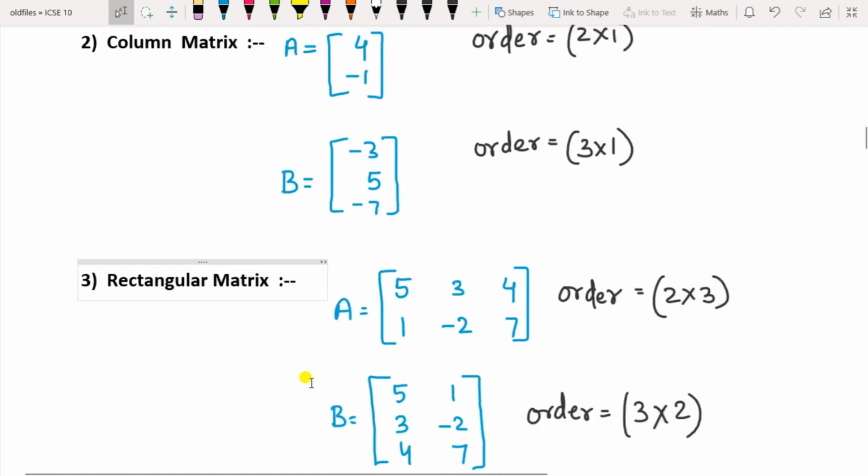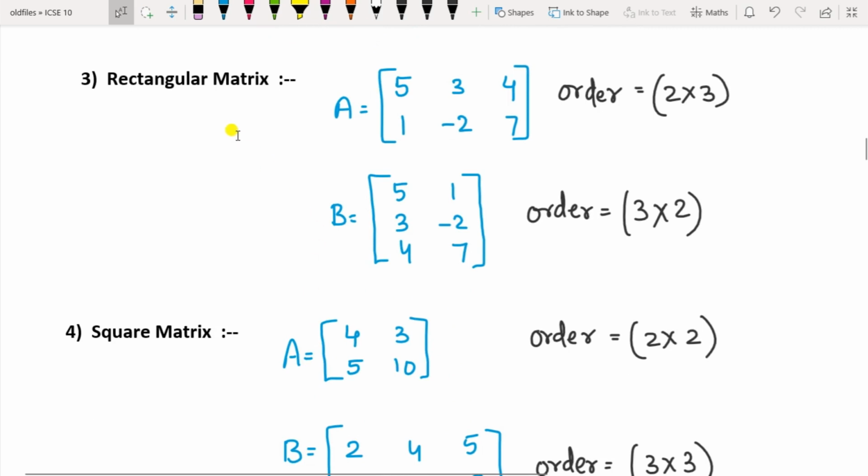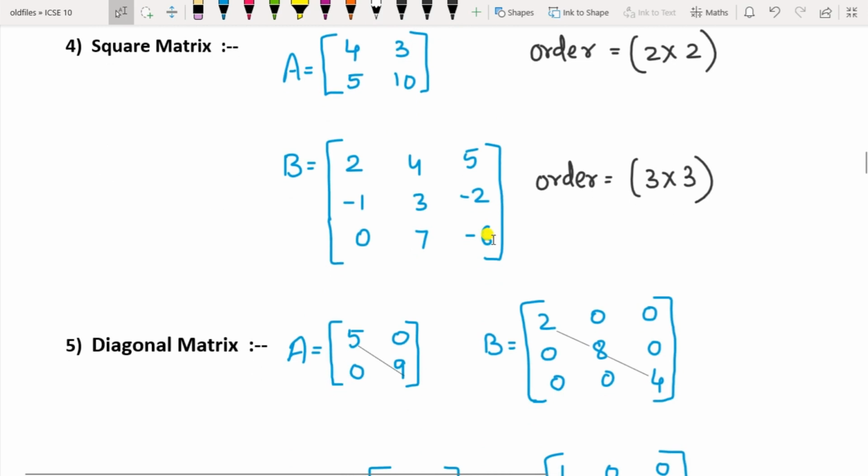Then comes the rectangular matrix. A rectangular matrix forms a rectangular figure like this, either this way or this way. The numbers of i and j will be different. Either 2 by 3 or 3 by 2 is called a rectangular matrix. Then comes the square matrix. If you join all these numbers, you will get a perfect square. So the order here will be 2 by 2 or 3 by 3 like that. That is called a square matrix.